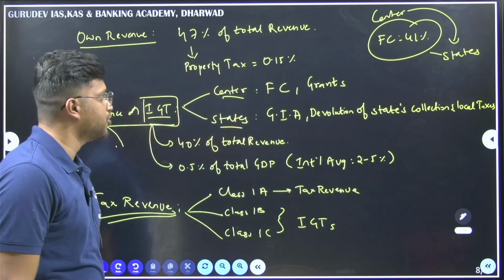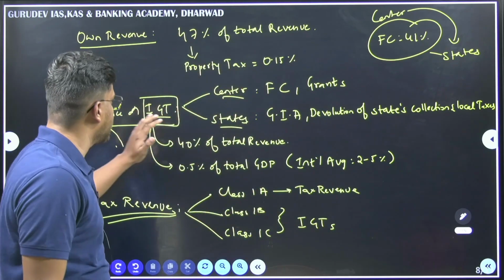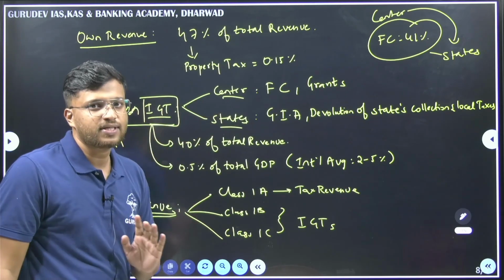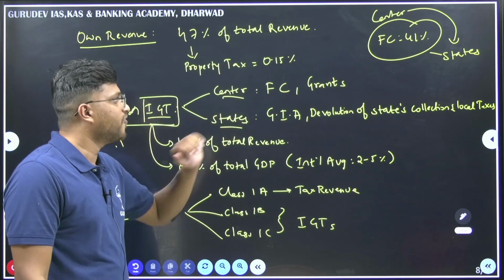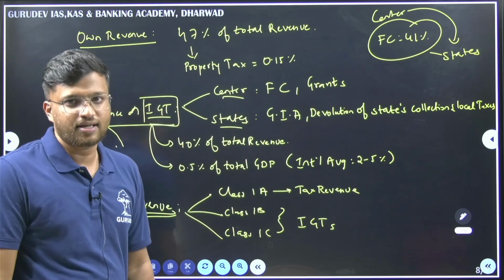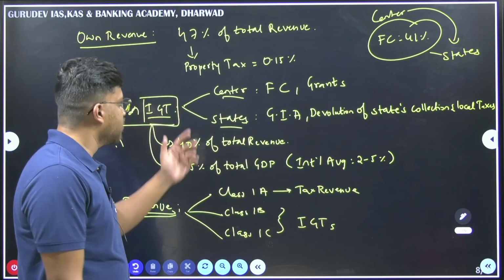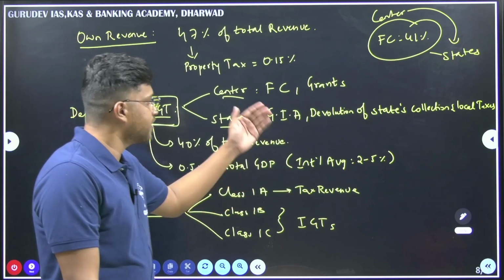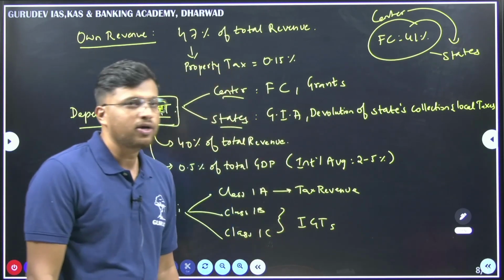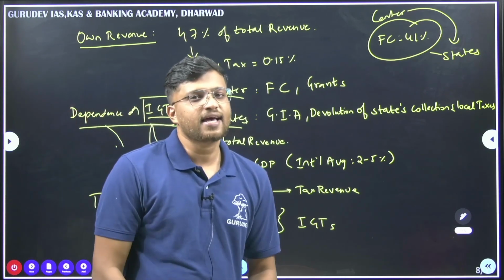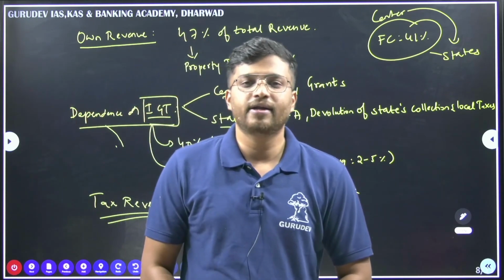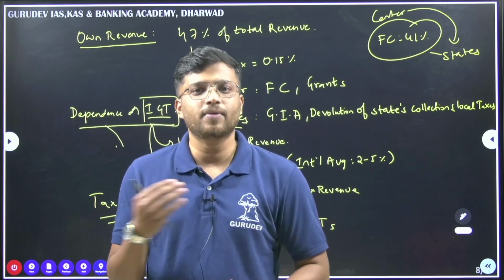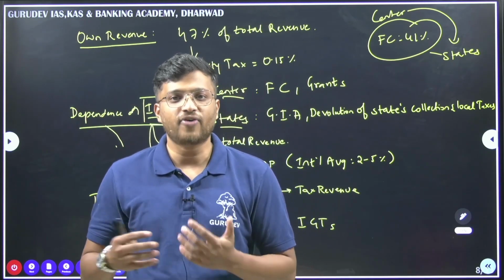So we look at what the issue here is. Firstly, when we look at intergovernmental transfers, the center transfers funds to urban local bodies through the finance commission as well as special grants. Then through the states we have something called grant-in-aid, as well as the devolution of states' collections and local taxes. See, the states here have the special power when it comes to financial decentralization. The states have the power to share whatever financial powers are there.